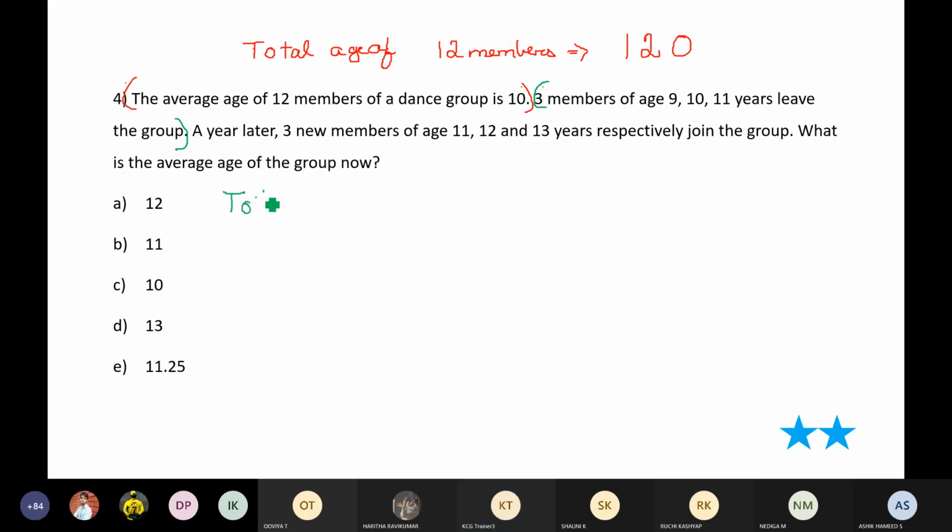So the total age of the remaining 9 members would be what? The previous total 120 minus 9 plus 10 plus 11. Come on, guys, tell me what will be the total age of the remaining 9 members? Excellent, Anuj. Superb. What will be the total age of the remaining 9 members, guys? Please tell me. Out of 120, 9, 10 and 11 are gone.